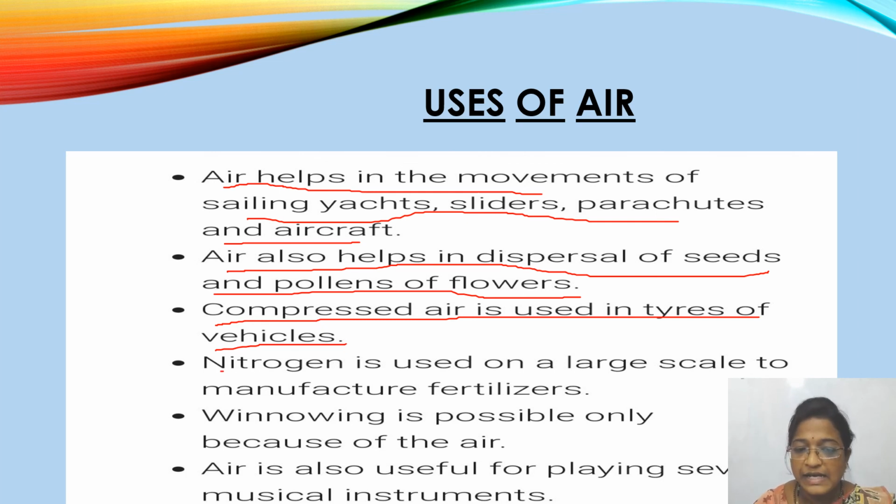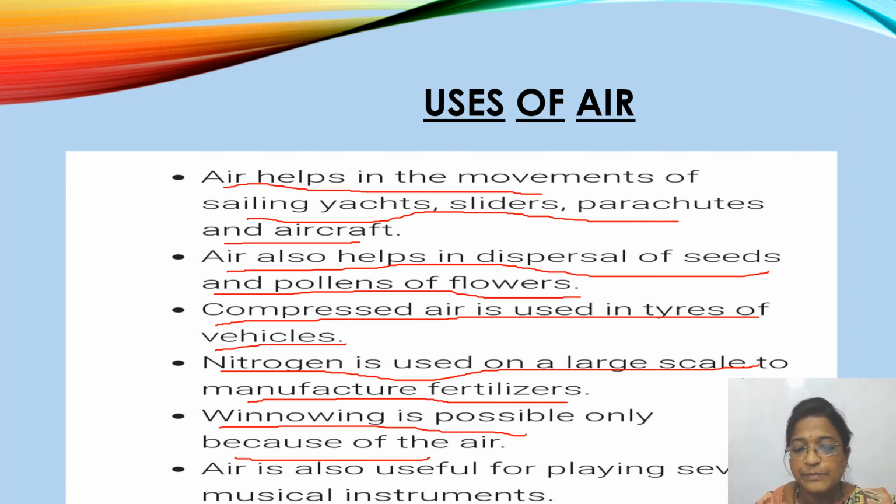Nitrogen is used on a large scale to manufacture fertilizers. Winnowing is possible only because of the air, which we have learnt in the previous class, that is separation of substances, isn't it? Winnowing takes place only in the presence of air.